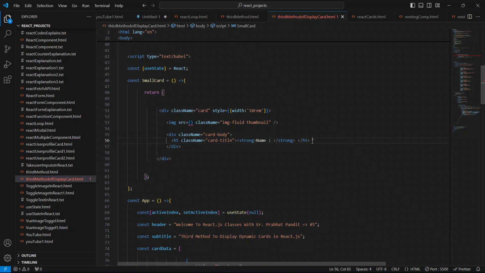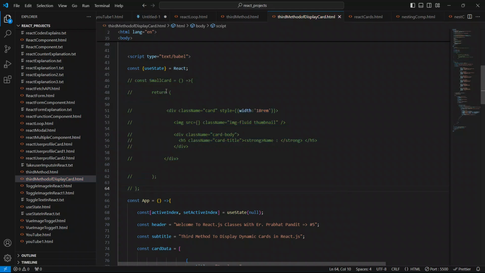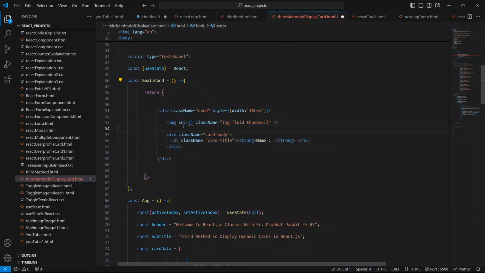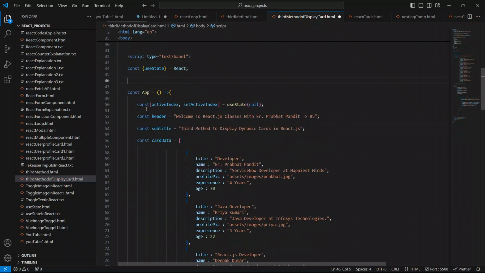And guys, I showed you how to pass props inside the component. So let me create a very small component for you. Let me comment this out and cut it. Very quickly I'm going to create a small component.